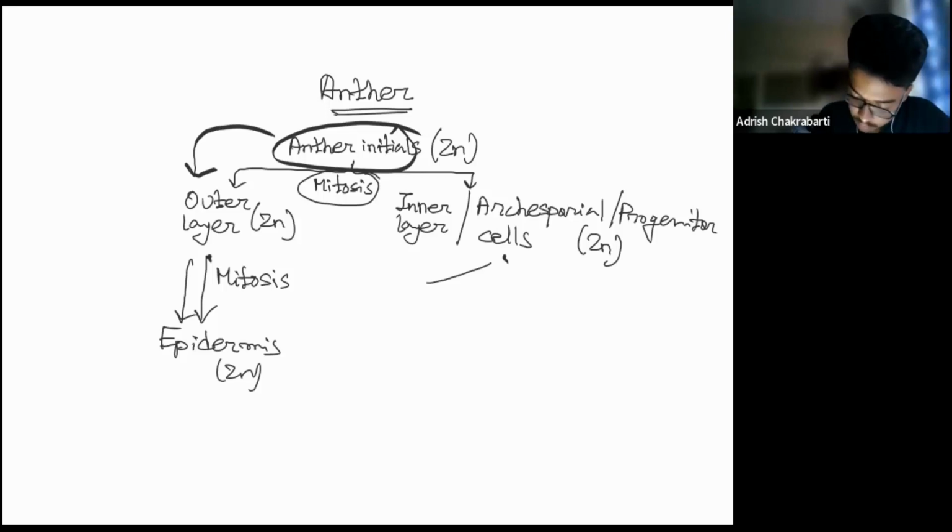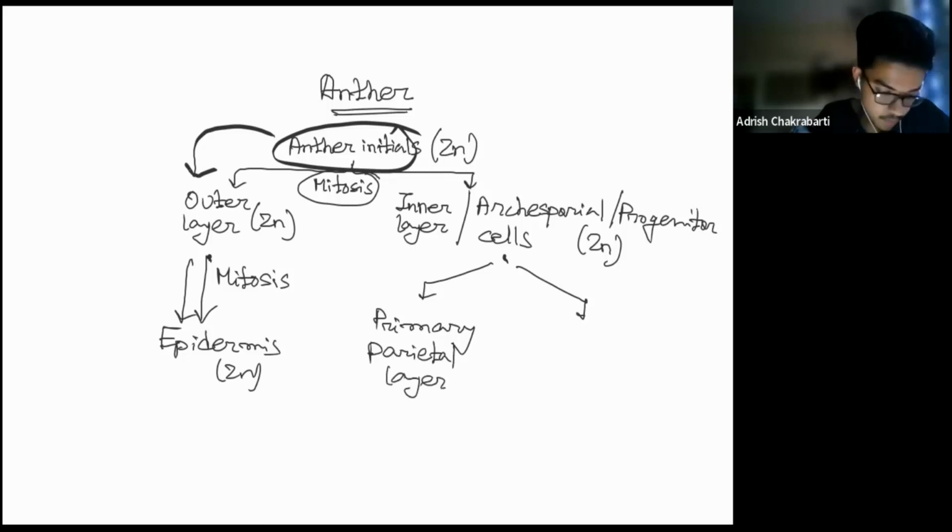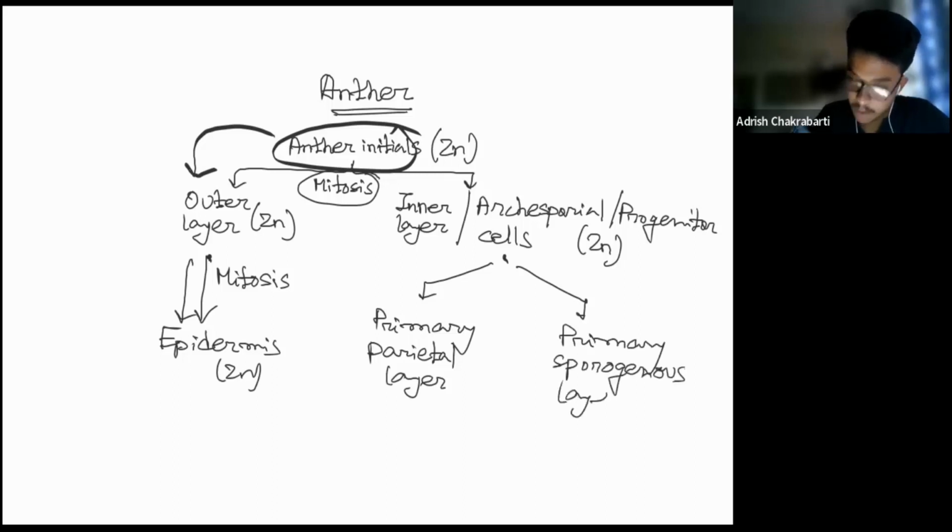It undergoes mitosis, forming the primary parietal layer and the primary sporogenous layer. Both are 2n. So again here 2n is forming 2n, so it is going to be mitosis.